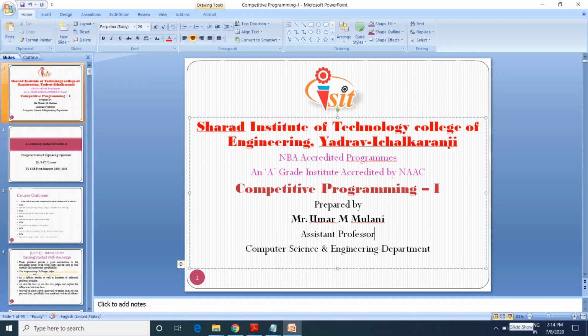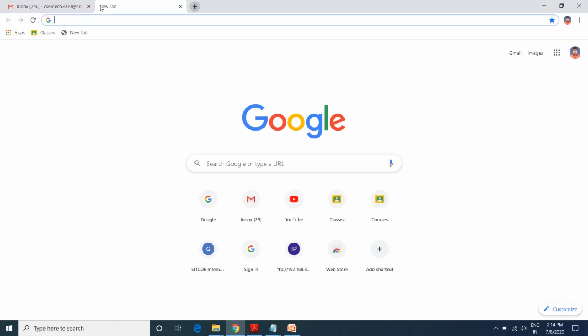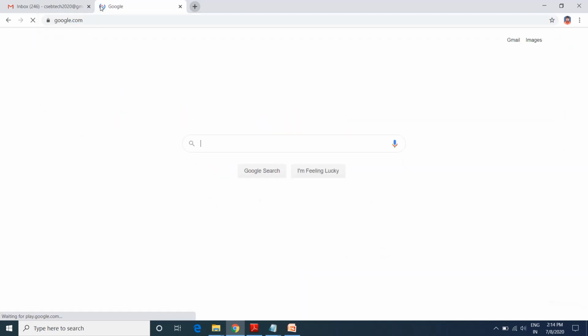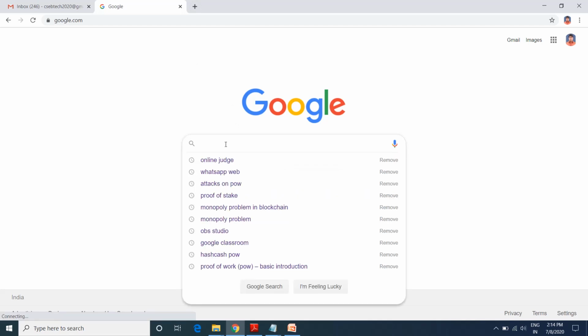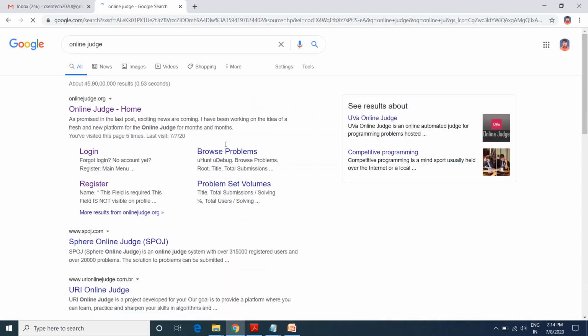First, open the browser, and in the address bar put google.com, and search for the website online judge and hit enter.